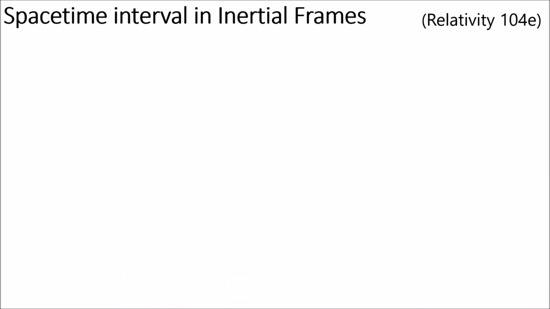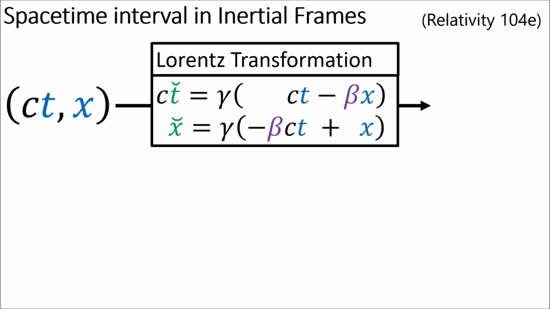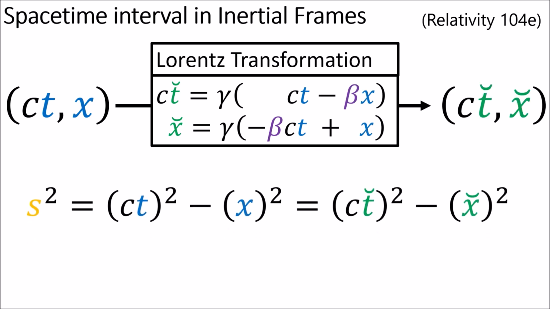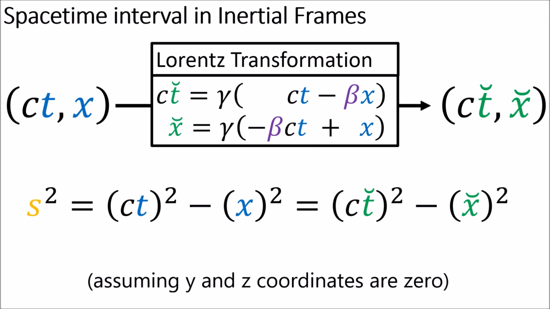We showed in Relativity 104 Part E that the Lorentz transformation does not change the form of the formula for the spacetime interval s squared. All inertial frames calculate s squared by taking the time coordinate squared minus the space coordinates squared.